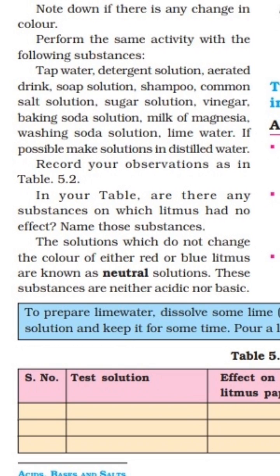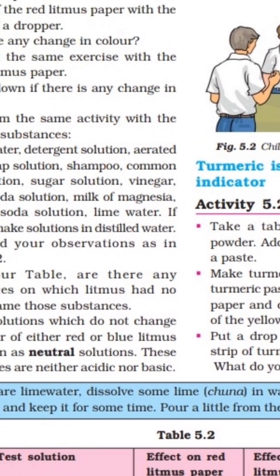In your table, are there any substances on which litmus had no effect? Name those substances. There are some substances which do not show change on blue litmus paper and also on red litmus paper. That also we have to mention there. And the solutions which do not change the color of either red or blue litmus paper are known as neutral solutions. These substances are neither acidic nor basic.